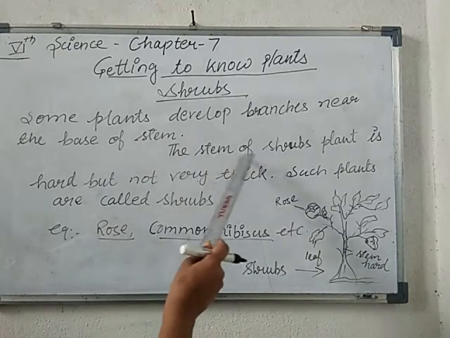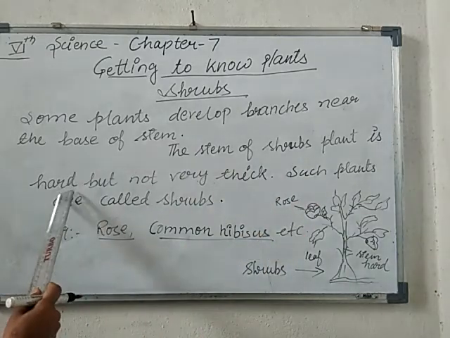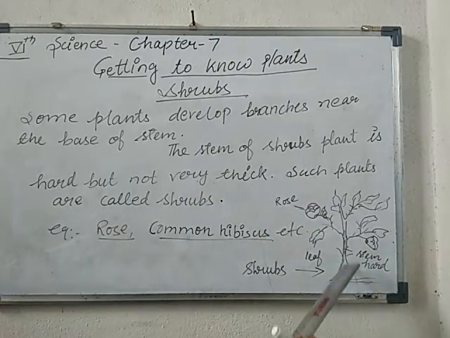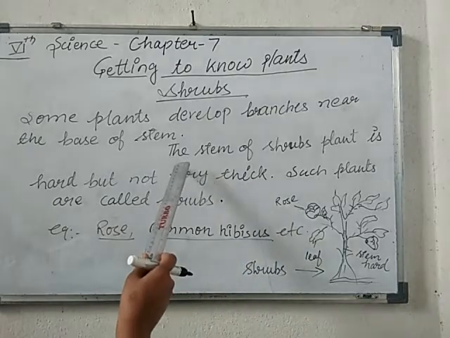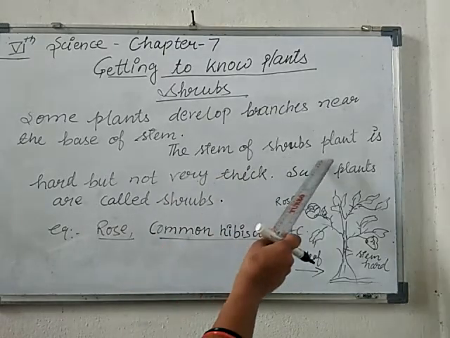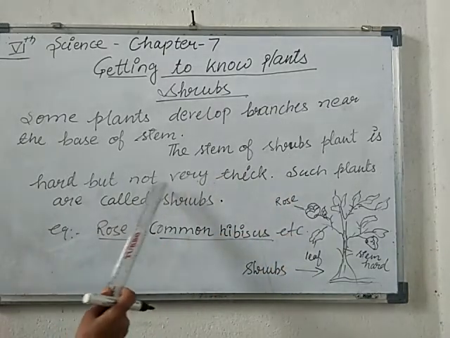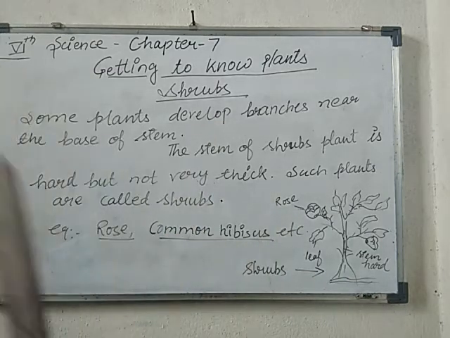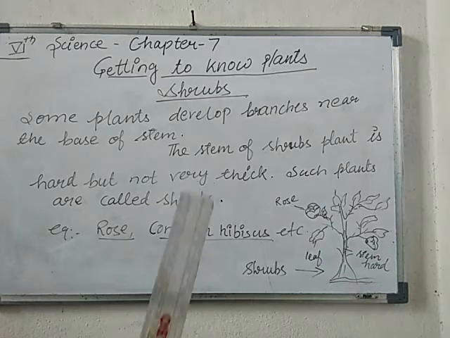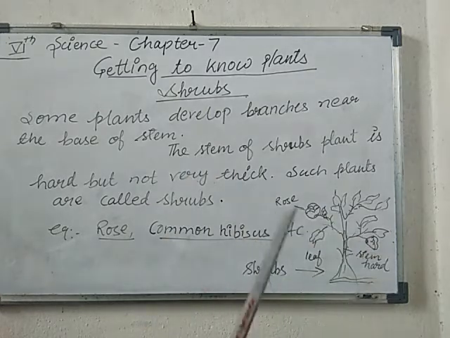The stem of a shrub plant is hard, but not very thick. You have to remember that an herb plant has a very tender stem, which means a very soft stem that we can easily break.